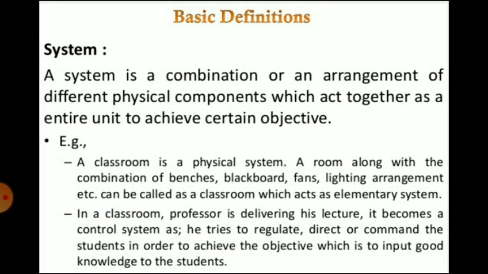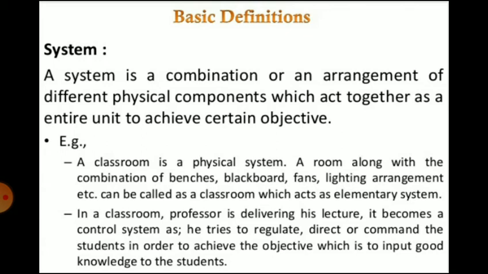Now we will see the basic definitions that are used in a control system. First, a system. A system is a combination or an arrangement of different physical components which act together as an entire unit to achieve a certain objective. We have already seen that definition at the beginning. For example, a classroom is a physical system. A room along with the benches, blackboard, fans, lighting arrangement, etc. can be called a classroom, which acts as an elementary system.